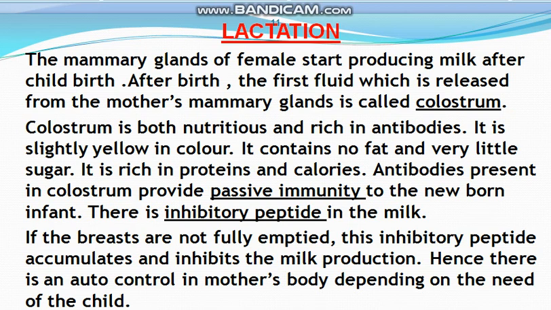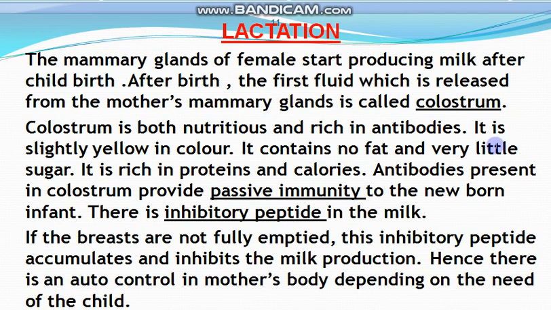It means that ready-made antibodies are provided to the newly born baby by the colostrum, and so the newly born baby is protected from most of the diseases, and when it provides antibodies, it gives passive immunity to the newborn infant.